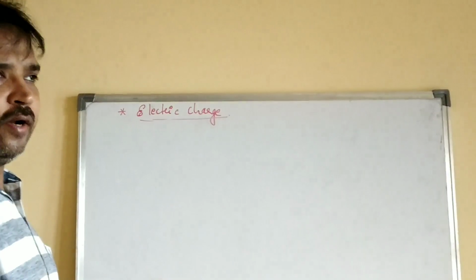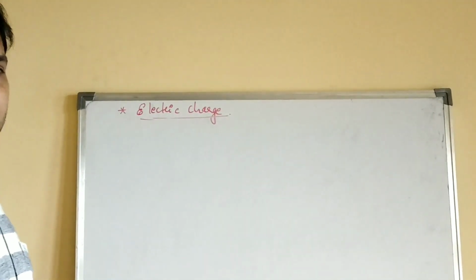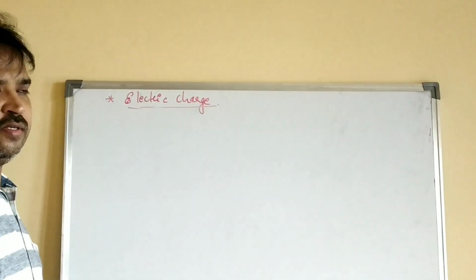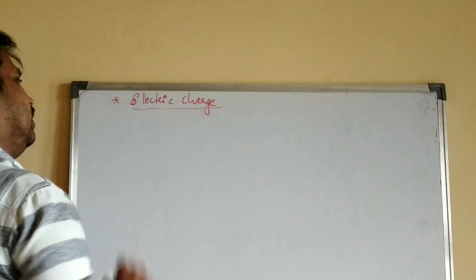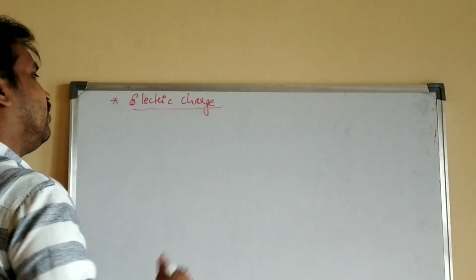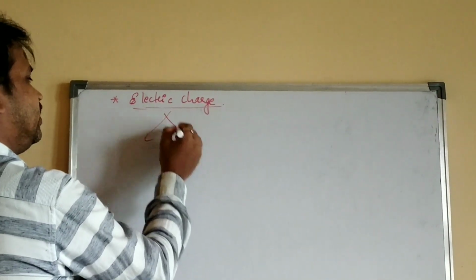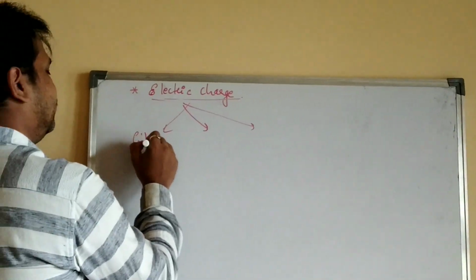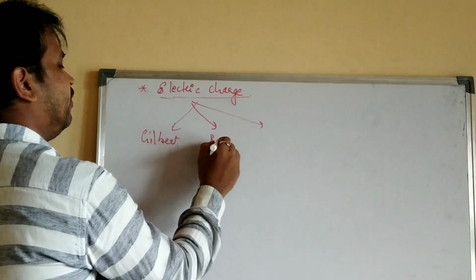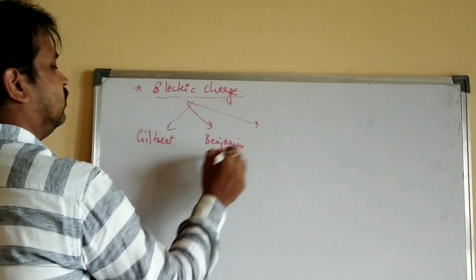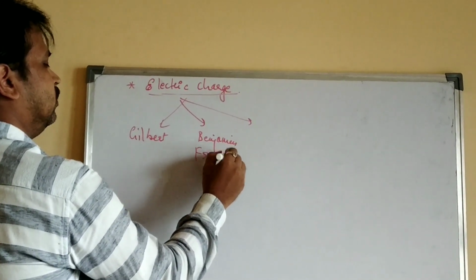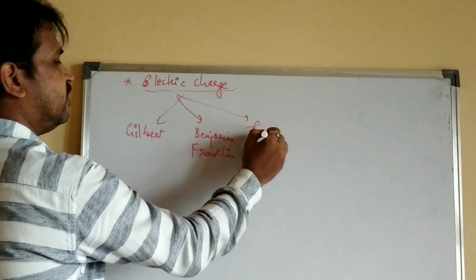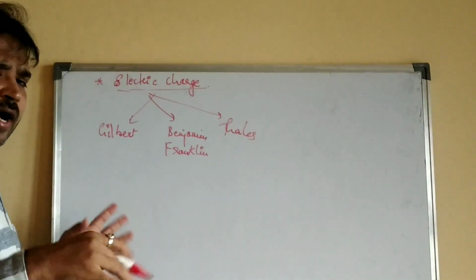Now, very long ago, the discovery of electricity happened with the experiments of various scientists. Okay, so this concept of electric charge was developed by various scientists like Gilbert, Benjamin Franklin, and Thales, and many other scientists.